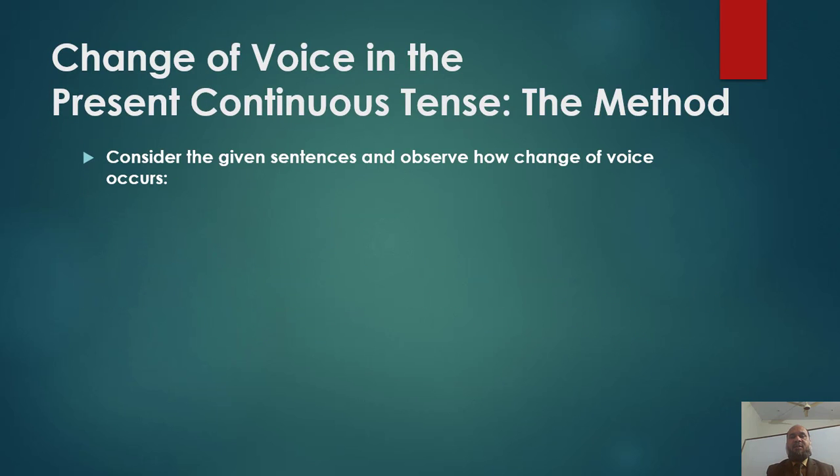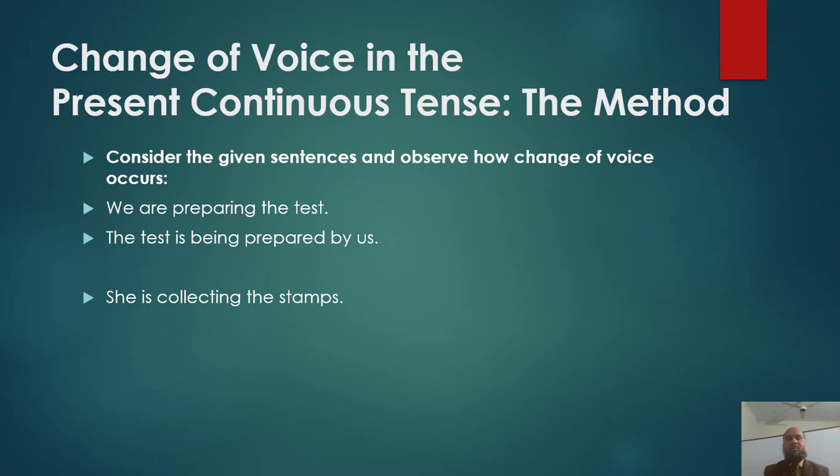Now we are working on the change of voice in the present continuous tense. Derive its method. Consider the given sentences and observe how change of voice occurs. Sentence is: we are preparing the test. Its passive is: the test is being prepared by us.